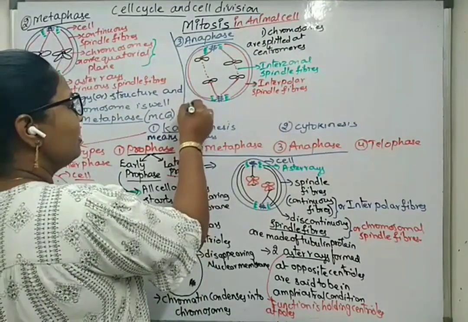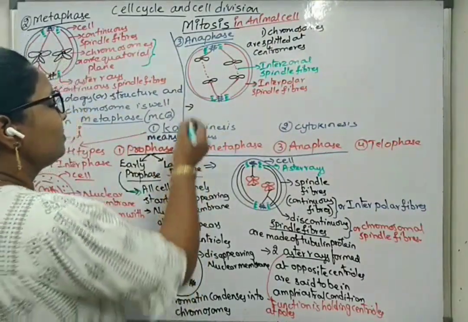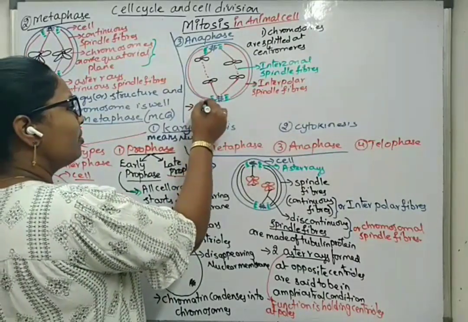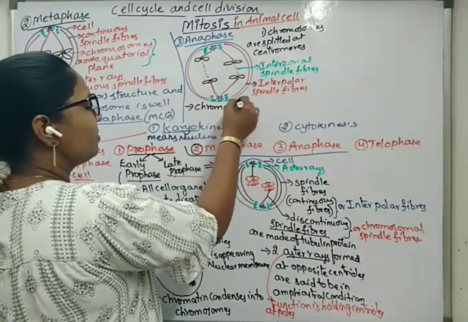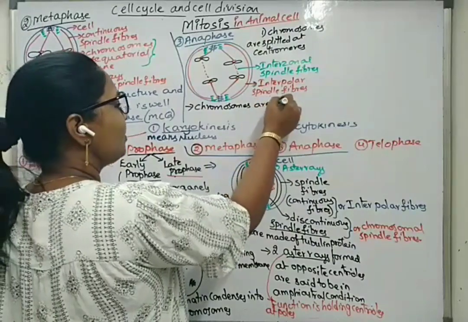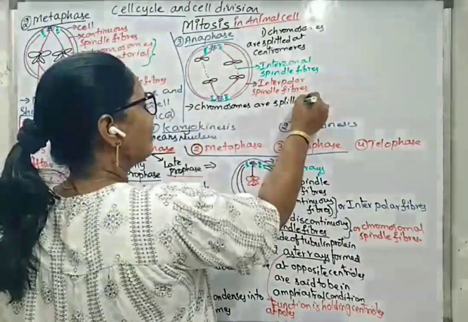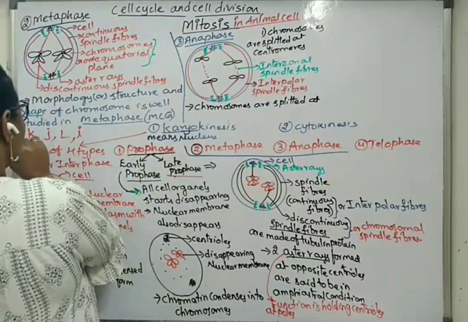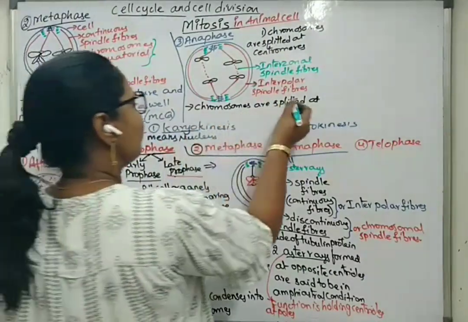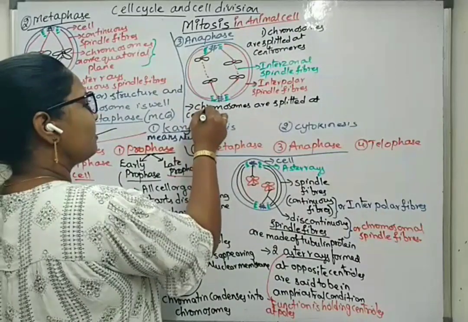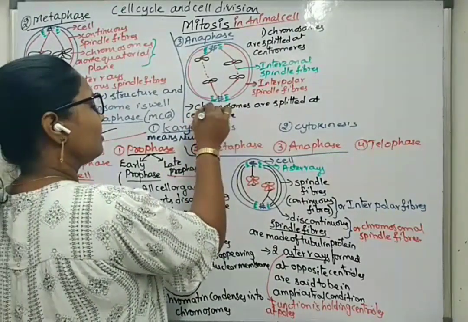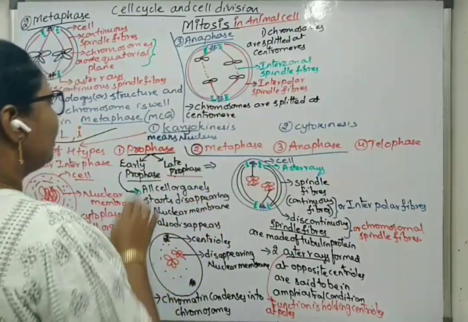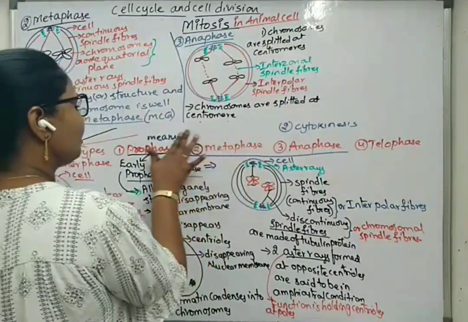We'll write some points regarding Anaphase. Chromosomes are split at centromere.